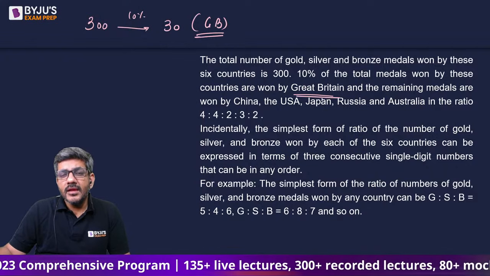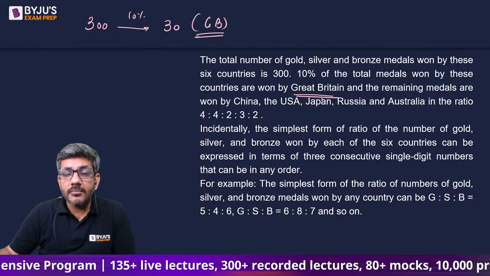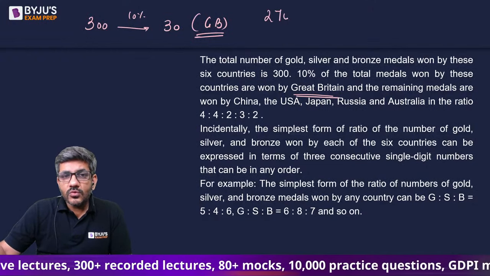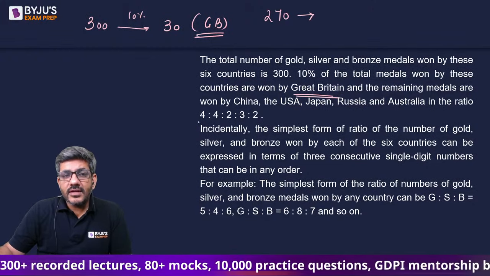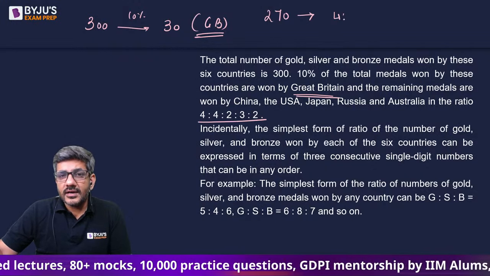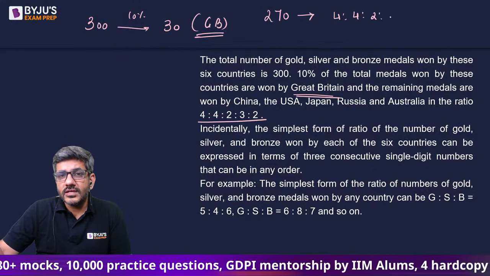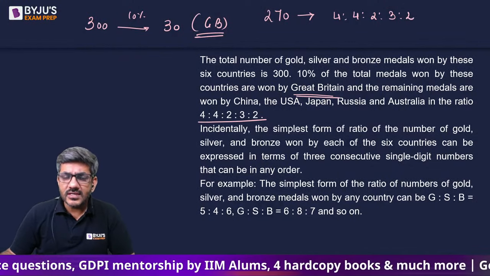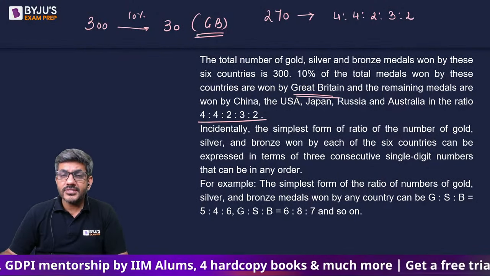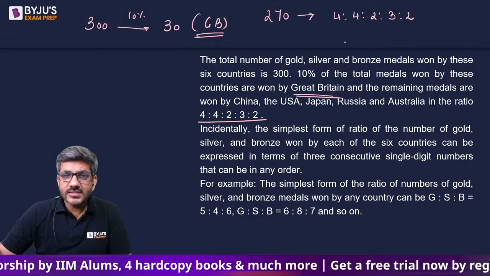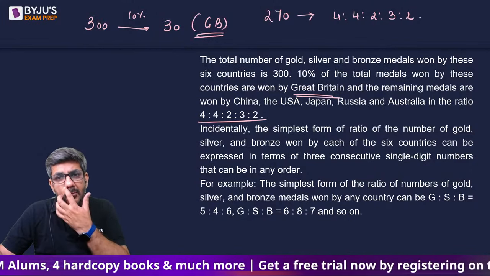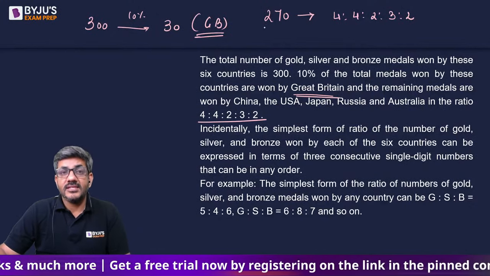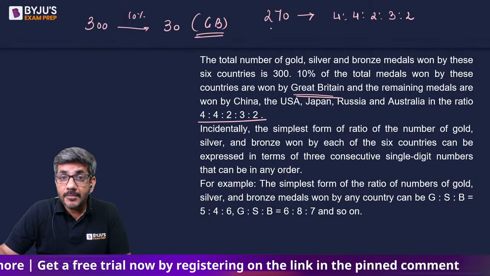He says 10% of the total is won by Great Britain. So, 30 are won by Great Britain. Remaining are 270, and these 270 are to be distributed in a ratio of 4:4:2:3:2, and they would become the number of medals with these 5 countries: China, USA, Japan, Russia, and Australia. So let's just divide it. 4 plus 4, 8 plus 2, 10 plus 3, 15. And if I divide 270 by 15, it is exactly 18 times, right?